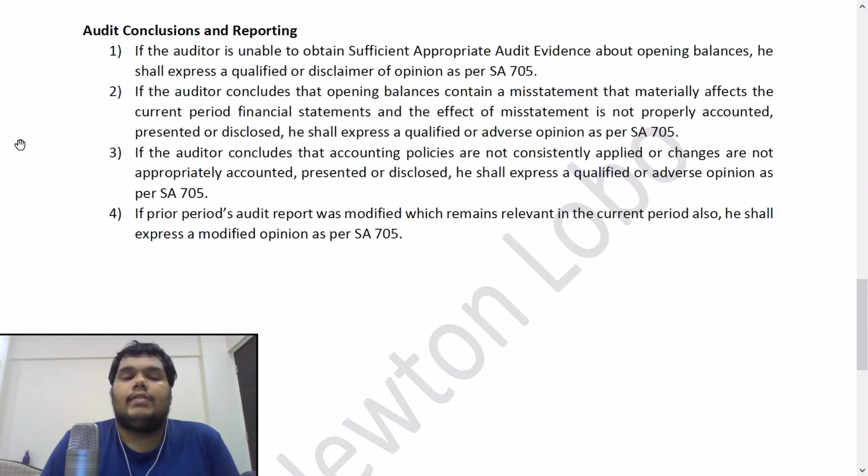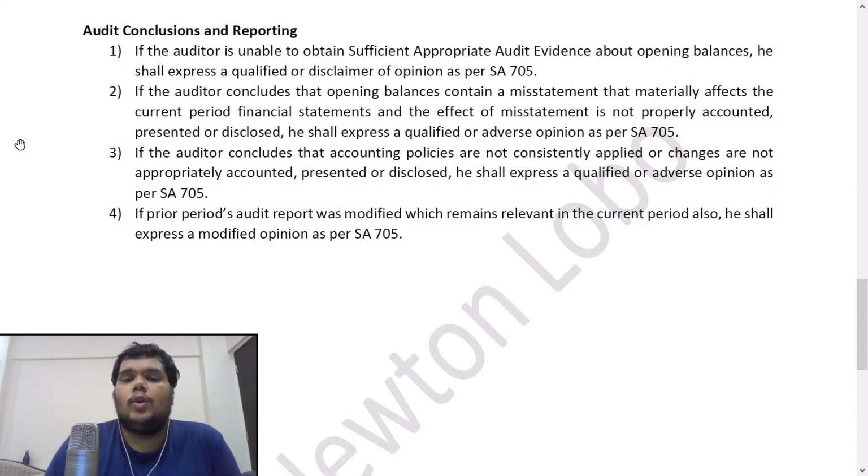Point number 2, if the auditor concludes that opening balances contain a misstatement that materially affects the current period financial statements. So in the first case, they are talking of a situation where you have not been able to obtain evidence. In the second case, they are saying that we have been able to obtain evidence, and after obtaining evidence, we have concluded that a misstatement is present in the financials, which is materially affecting my current period financial statements. So in that case, you will have to express a qualified or adverse opinion.